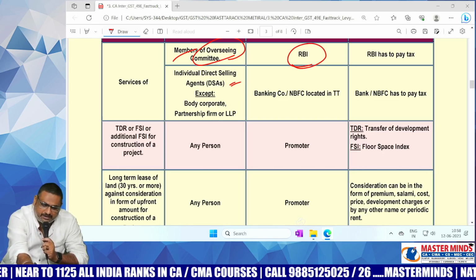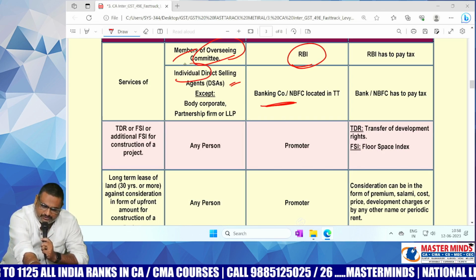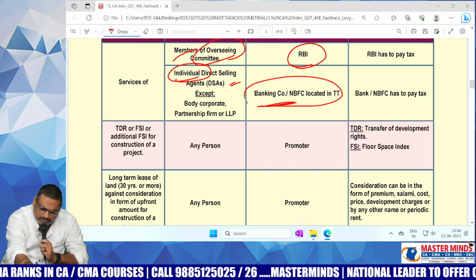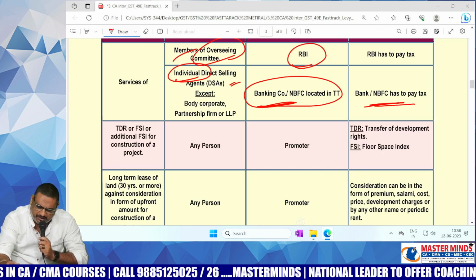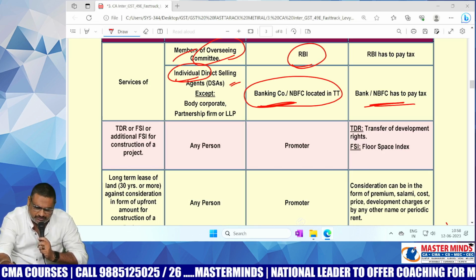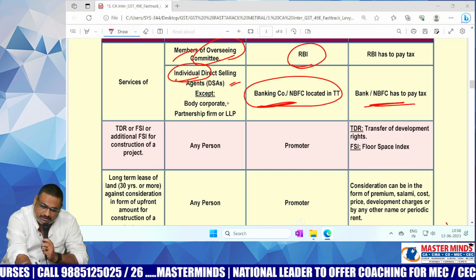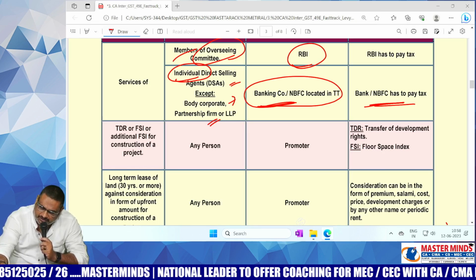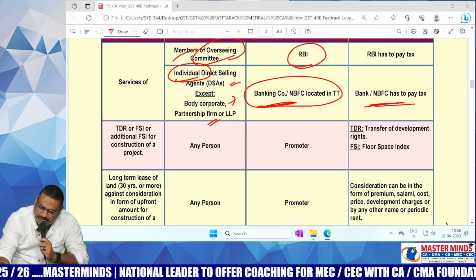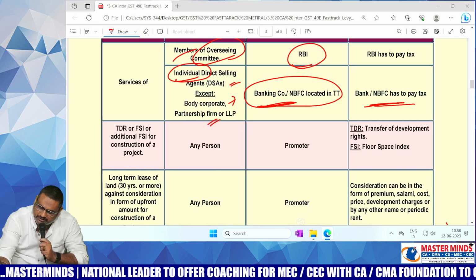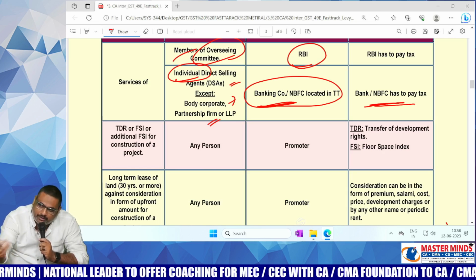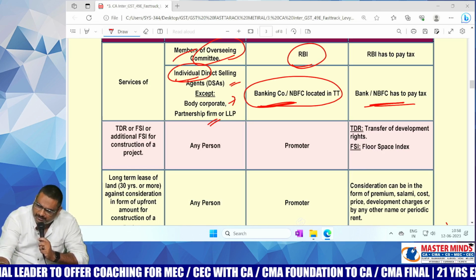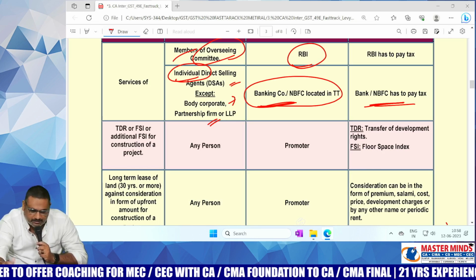In the same way, marketing agents with respect to the banks. Who is the supplier? Individual direct selling agents. In those cases, who is liable to pay the GST? Recipient, bank or NBFC is liable to pay the GST. If at all those direct selling agents are body corporates or partnership firms, in those cases FCM or RCM, what will be applicable? FCM. Why, ma? If the supplier is a partnership firm or body corporate and not an individual, in those cases there is no need to apply the RCM. FCM will be applicable. That is the point.